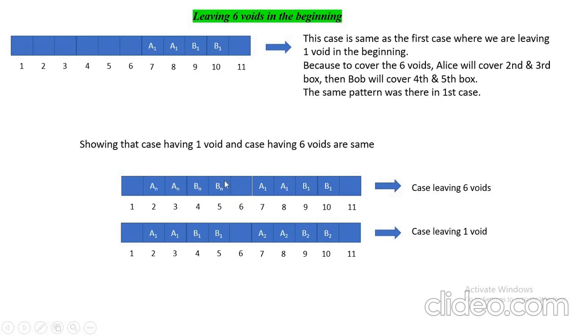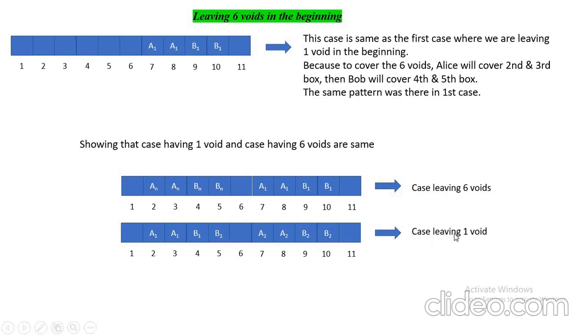So what is inferred from here is that this set of 5 is filled by A and B, irrespective of whether A plays first or B plays first.